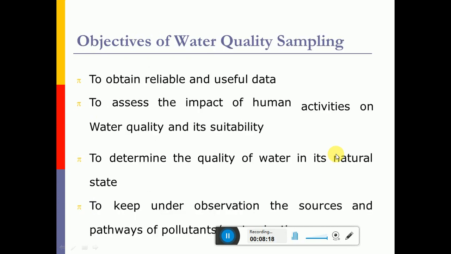So what are the objectives of water quality sampling? Why do we have to collect and analyze the water? The first objective is to obtain reliable and useful data to assess the impact of human activities on water quality and its suitability.